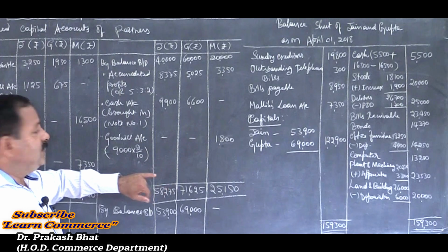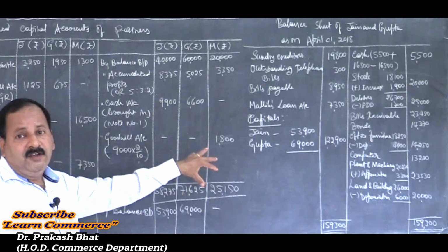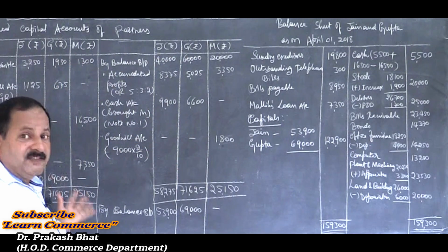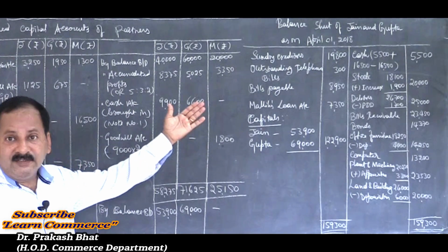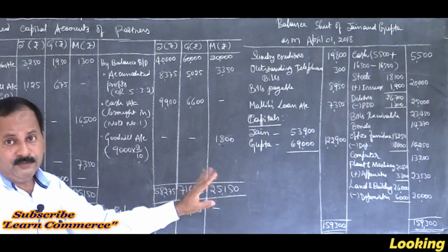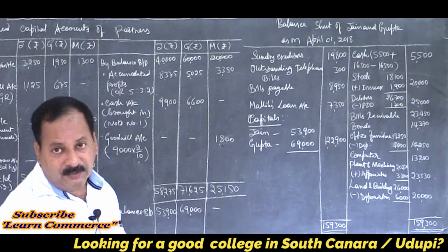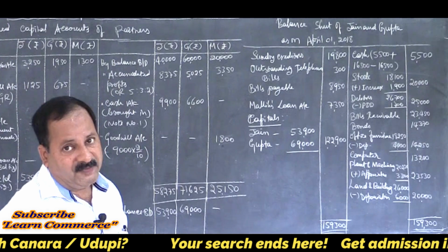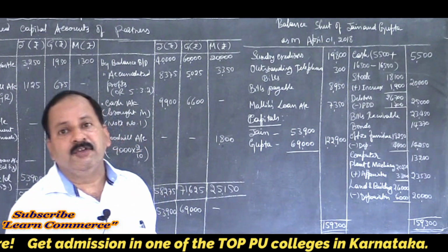But what they did, they gave credit to all partners' capital accounts with 9,000 rupees distributed among them, and no debit is given. So capital balance increased to the extent of 9,000. The liability side will increase by 9,000. On the asset side, they have shown goodwill because it is not written off. 9,000 they have shown. So your balance sheet will agree, and your capital account balance also will come to that extent. But that is not the proper method. Remember this. With this, your solution comes to an end.